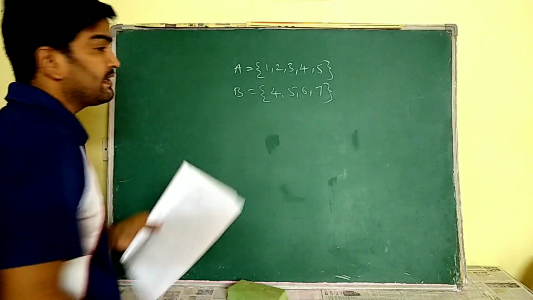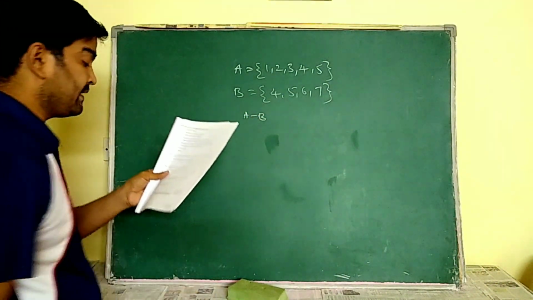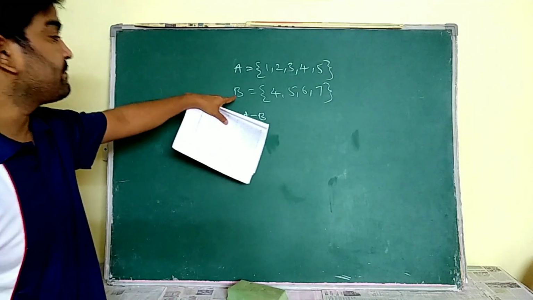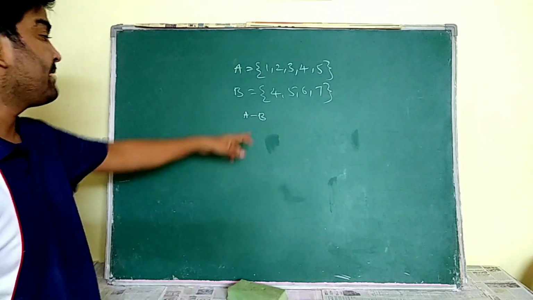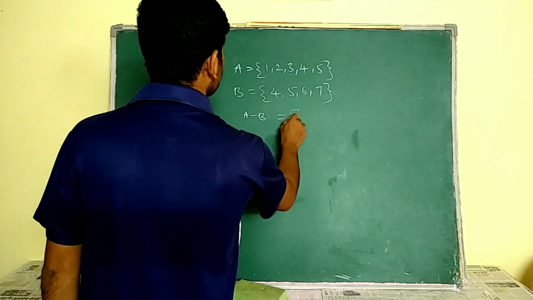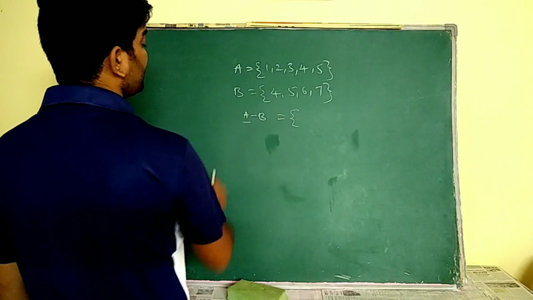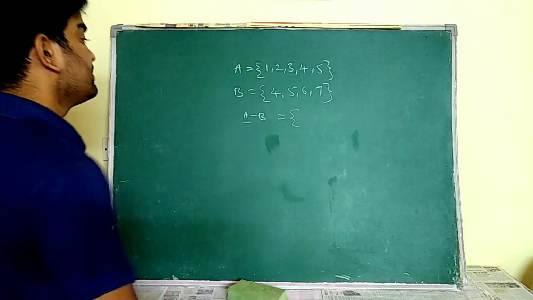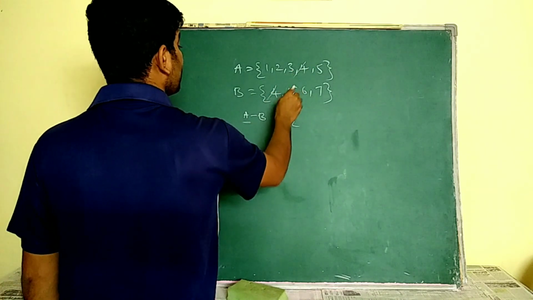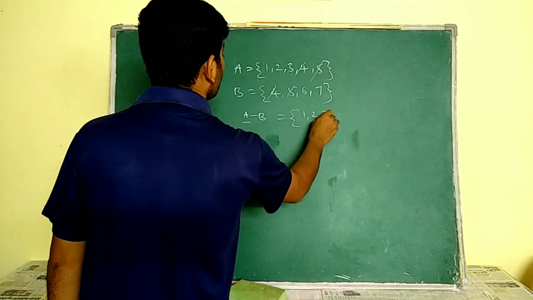He asks you to find A minus B. A minus B means we remove all the common elements and write only the elements left in A. So first remove these common elements. Then the elements left in A are 1, 2, 3.